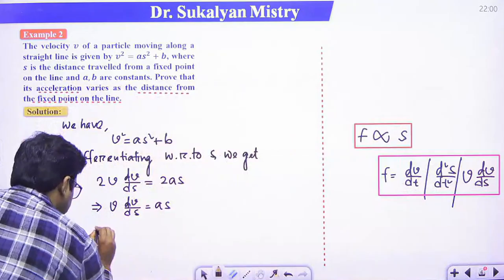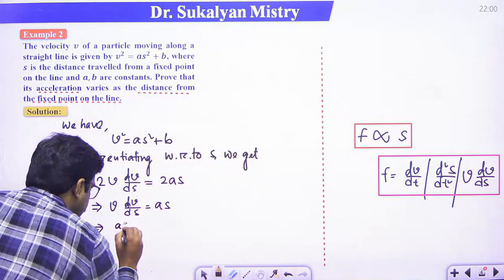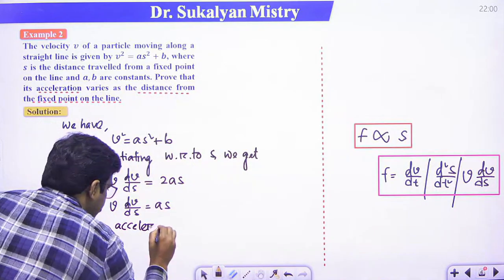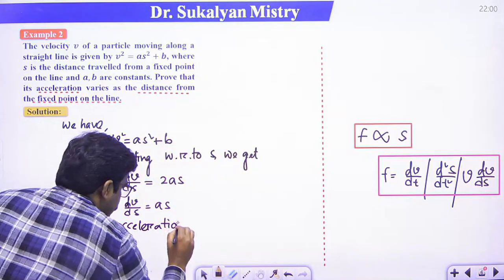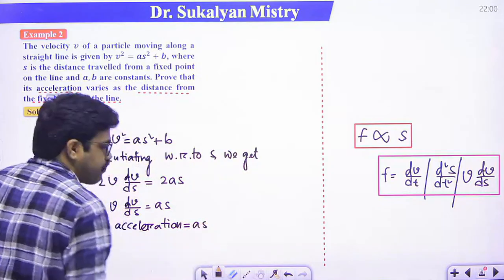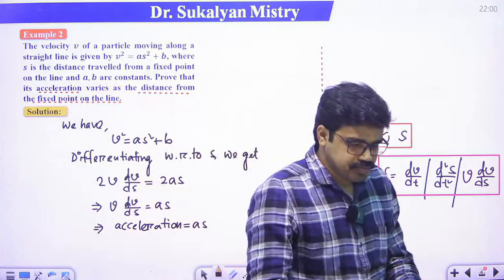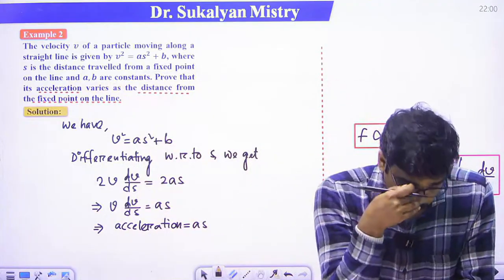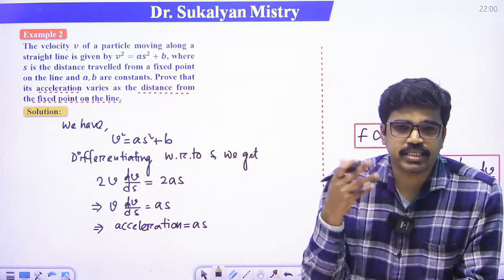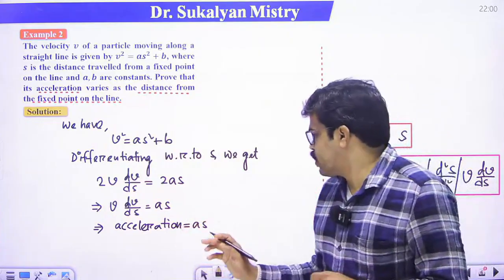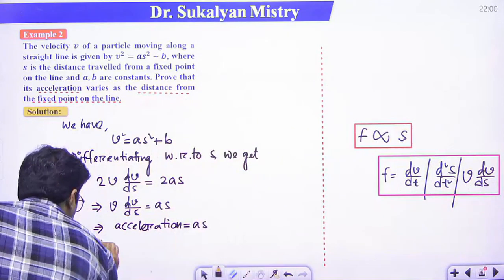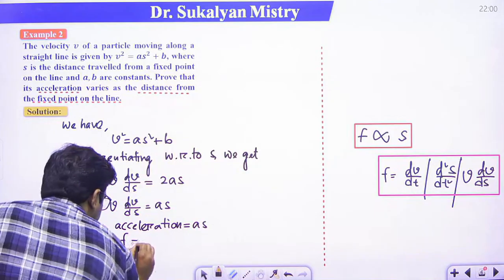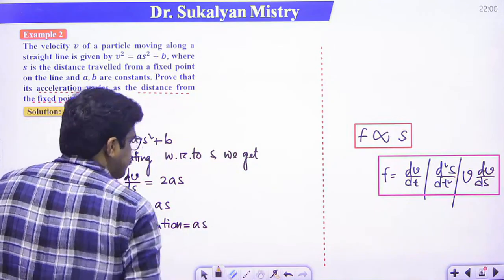So this implies that acceleration is as. So ultimately what we proved is that acceleration, that is f, is equal to as.